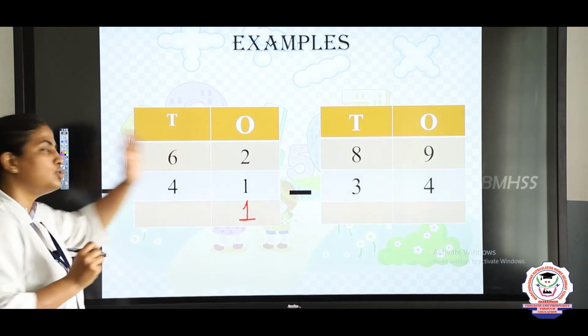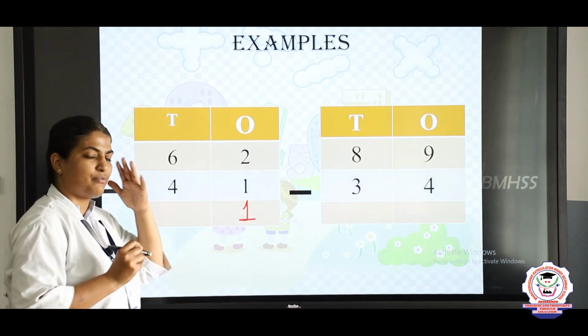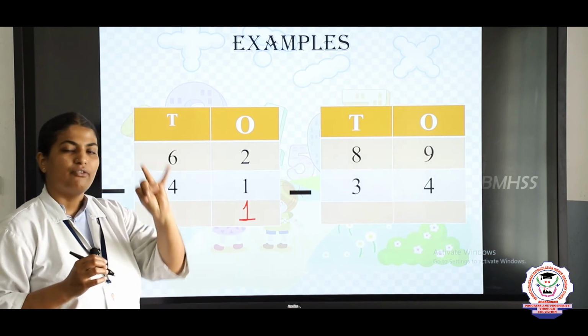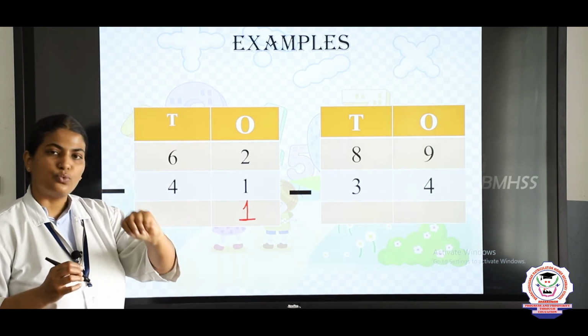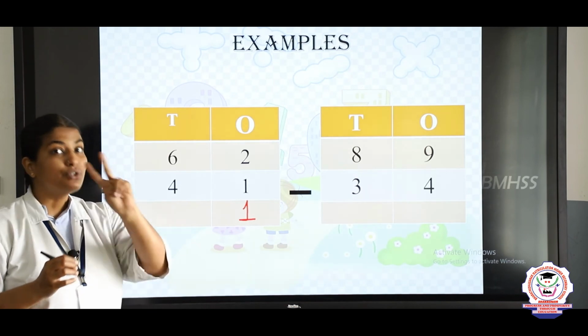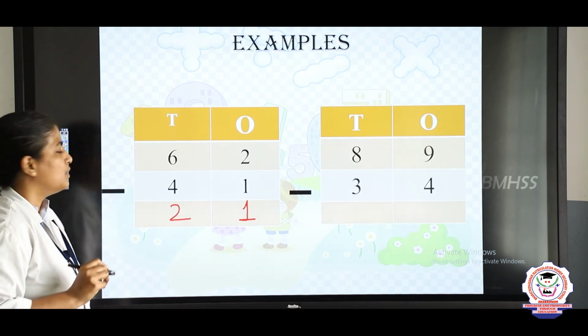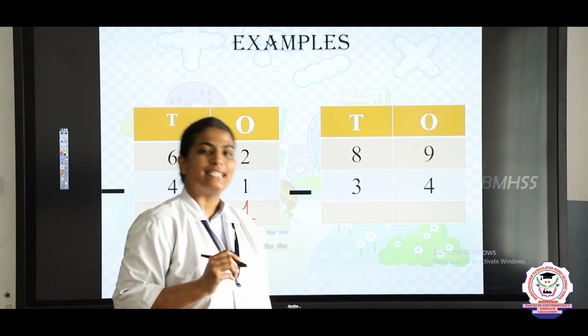Now you have to move to the tens place. 6 in the mind, 4 in the finger. 6 before, 5, 4, 3, 2. What is the answer, children? 2. Very good. The answer is 2. Same way we are going to do the second sum.